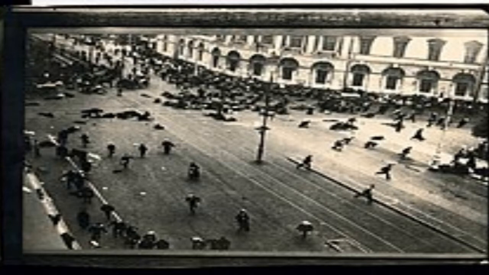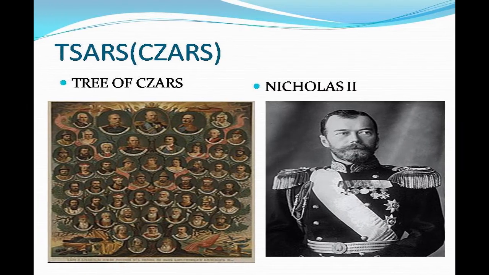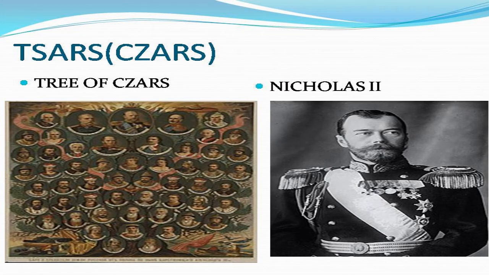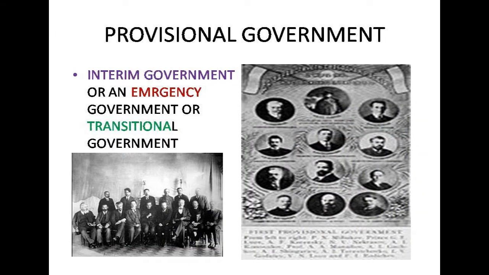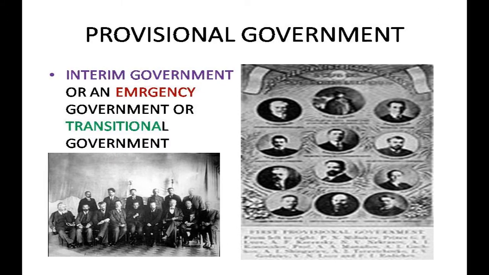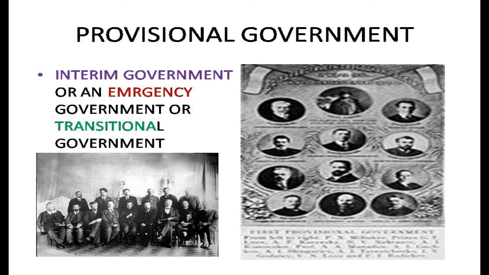From 11th of March, when regiments of soldiers were sent to crush these protesters, instead of crushing them, they joined the protesters. And Tsar Nicholas II, who was the emperor of Russia, asked his brother to take charge, and his brother refused to do that. On 15th of March, the government of the Russian Empire ended, and a provisional government, or a temporary government, was formed.